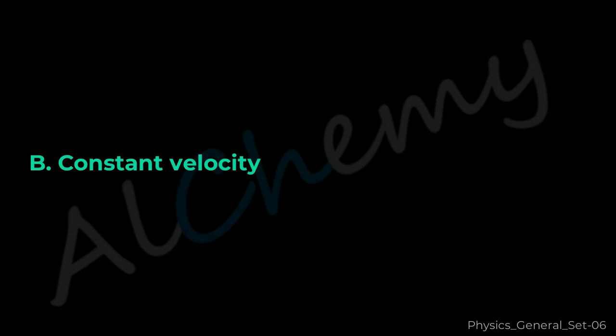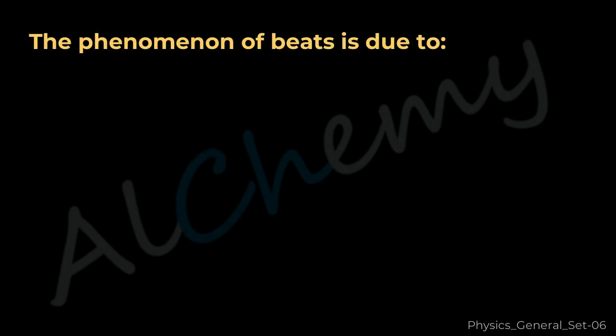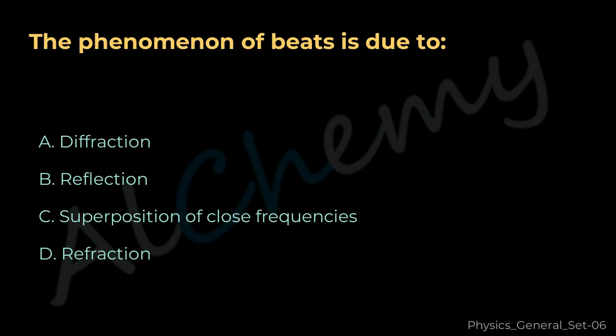The correct answer is B. Constant velocity. Question 27. The phenomenon of beats is due to A. Diffraction, B. Reflection, C. Superposition of close frequencies, D. Refraction.